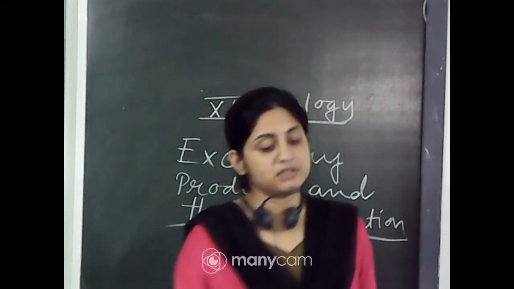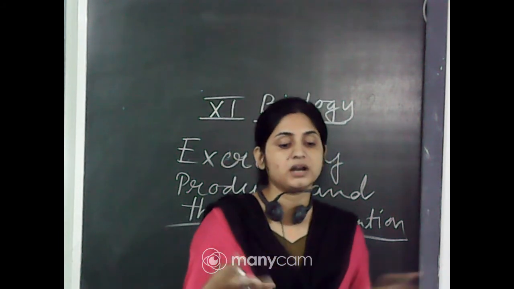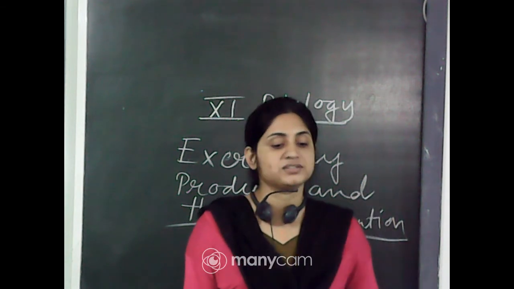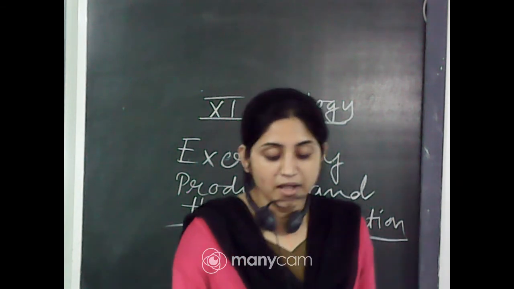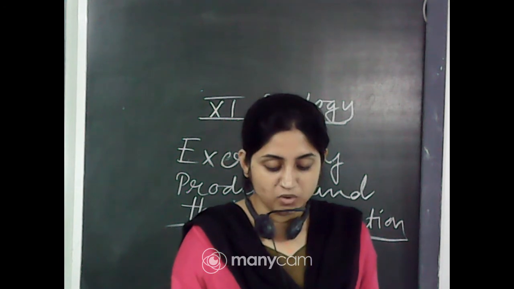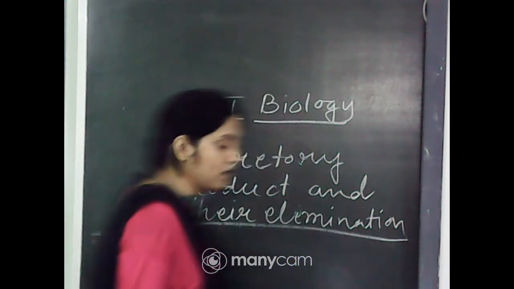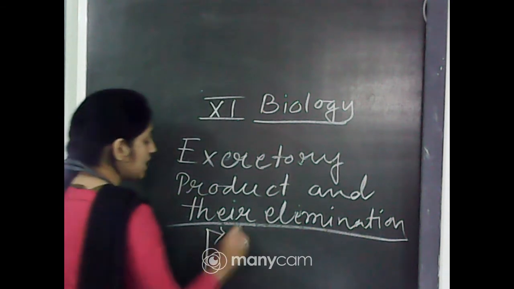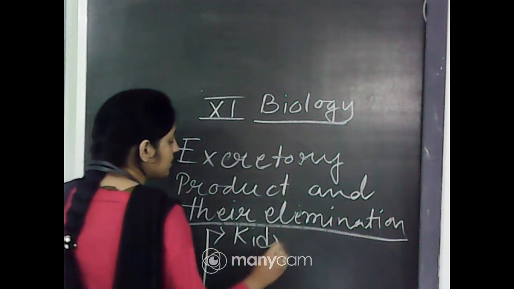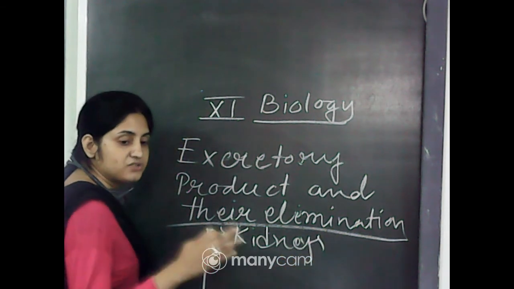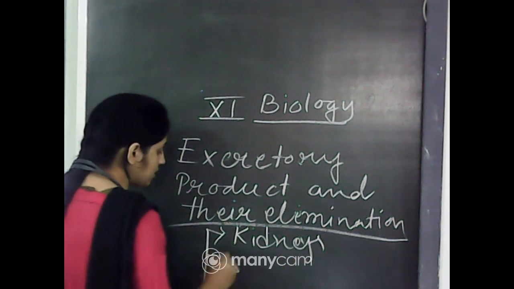Human excretory system: we know that we have kidneys, ureter, urethra and urinary bladder, which together form our excretory system. In humans, the excretory system consists of a pair of kidneys, one pair of ureters, urinary bladder and urethra. The kidneys, one pair, work as a strainer or sieve, where filtration actually occurs.